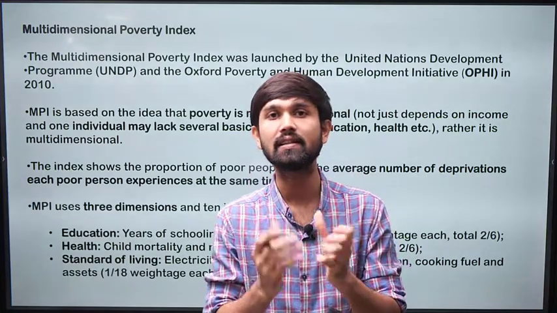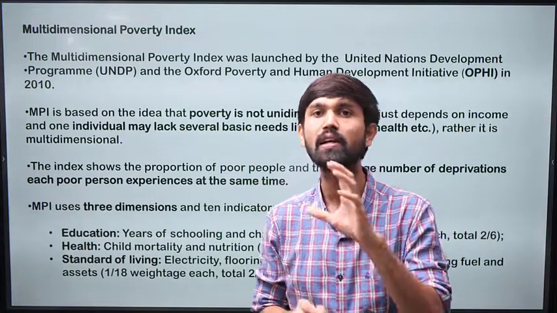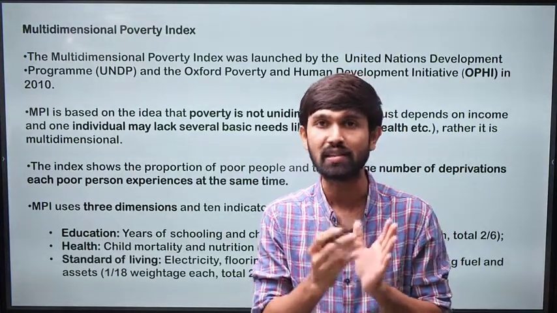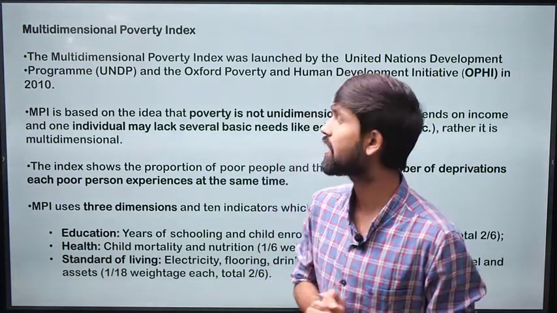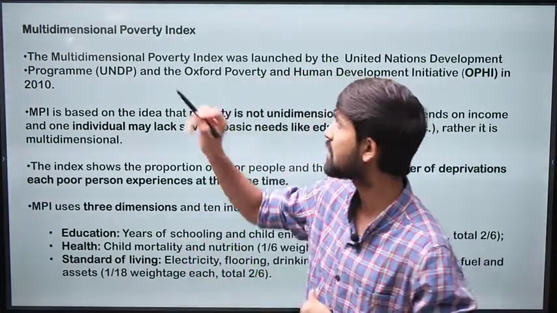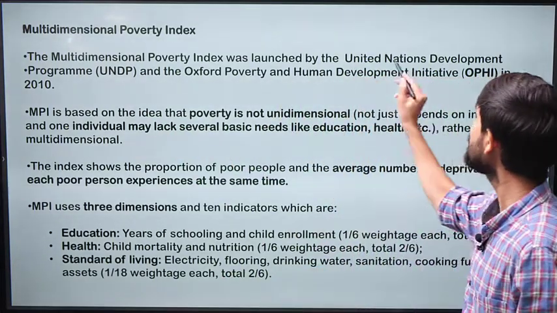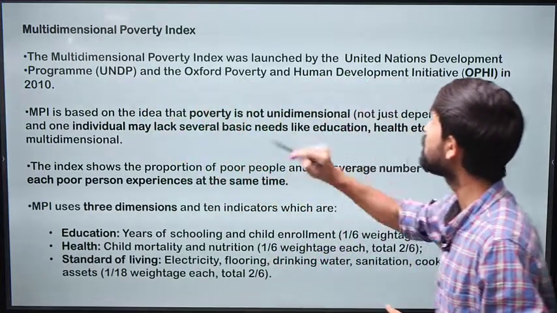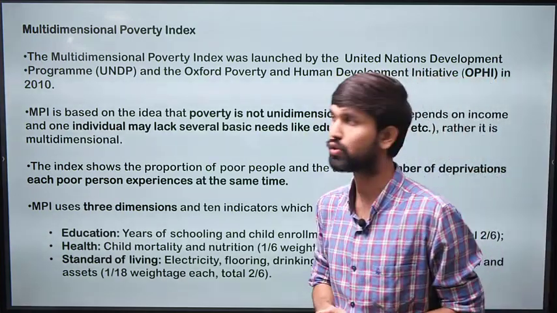And recognizing this, the multidimensional poverty index recognizes the fact that poverty is not just sustenance through fundamental means. It is a very large concept and a very complicated concept. That is why it brought out a tool to measure poverty in a multidimensional manner, hence the name Multidimensional Poverty Index. This was launched by the United Nations Development Programme, which we shortly call UNDP, and the Oxford Poverty and Human Development Initiative, or OPHI. This was launched in 2010.